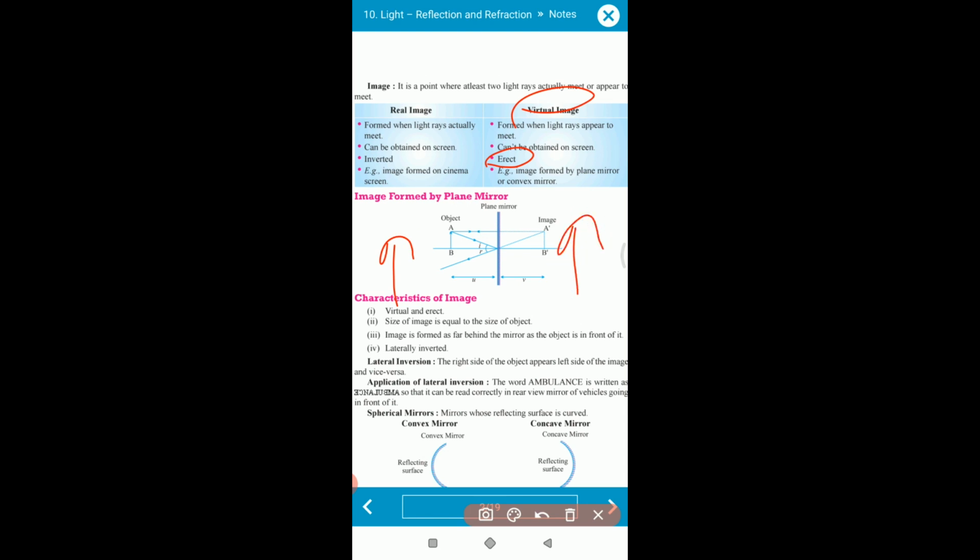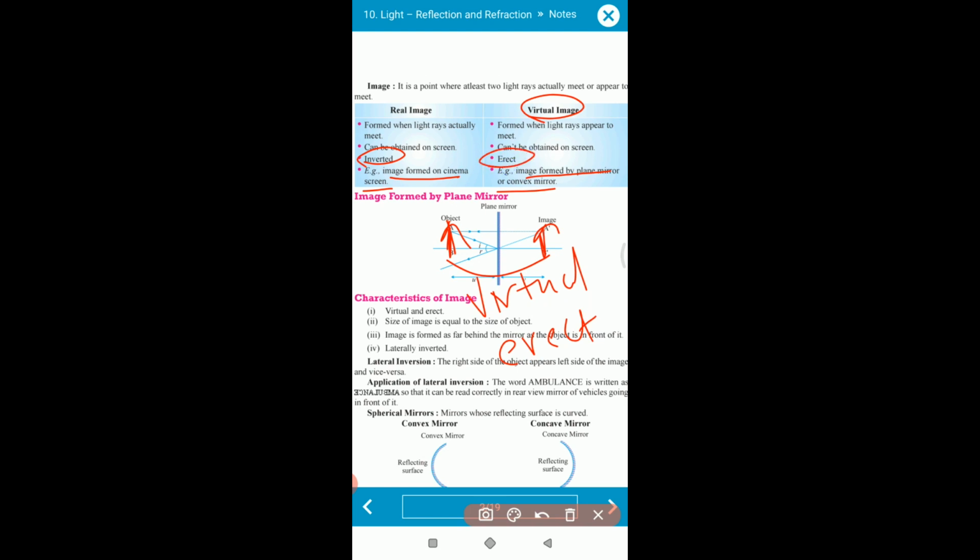Now the image formed on a cinema screen is somewhat inverted. The image formed by a plane mirror and a convex mirror is a virtual image. Here AB is the object and this AB is the image. These images are virtual because they are erect in nature.